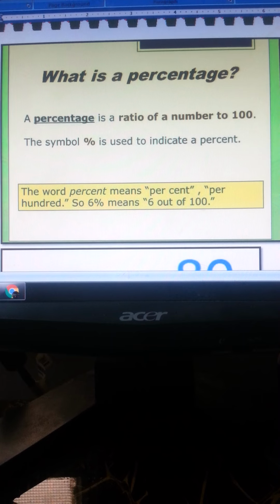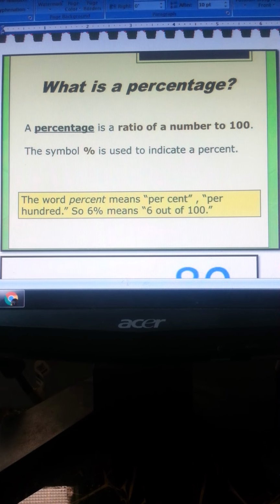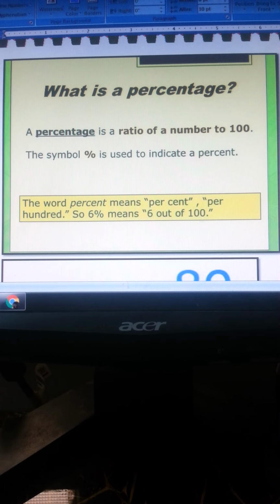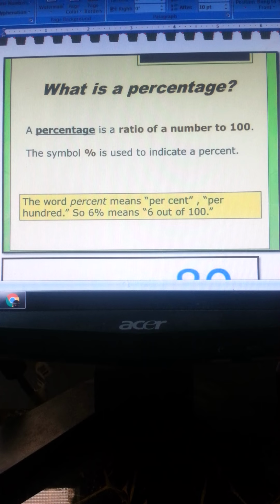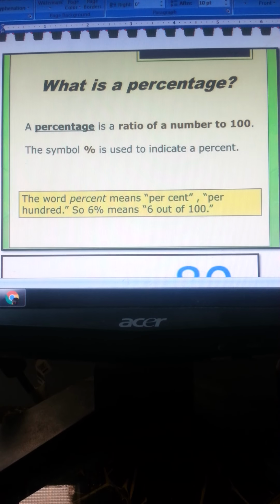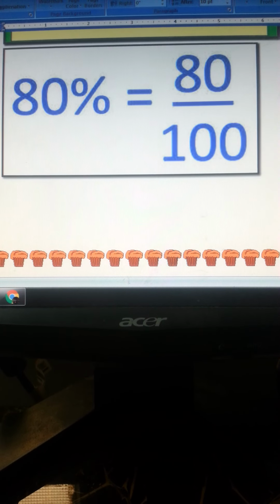Like there is an example over here that the word percent means per 100, right? Cent means 100, and per is 1 piece. So 6% means 6 out of 100. That means we are going to write it in ratio form, 6 upon 100, like this. 80% equals 80 upon 100.